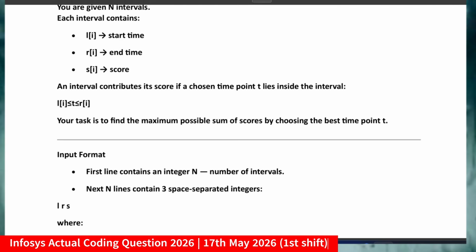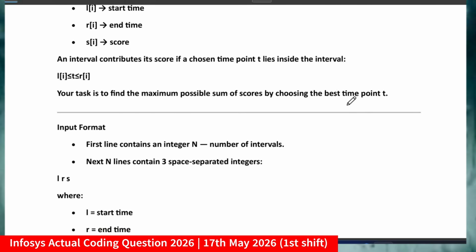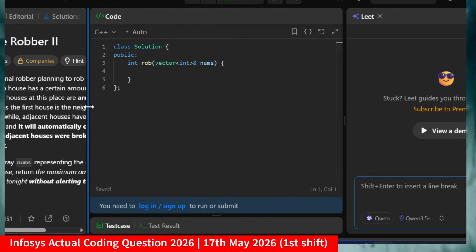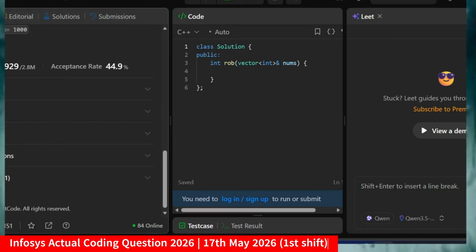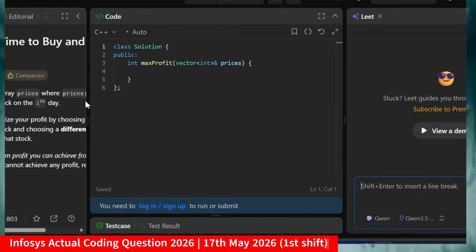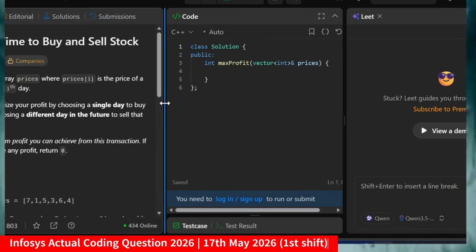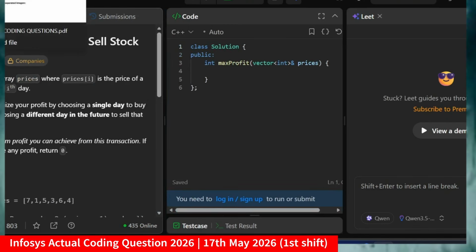Your task is to find the maximum possible sum scored by choosing the best time point. Now you can see here, this is the maximum possible sum. So this is the core logic of the question. Friends, if you want to practice, some questions were like this one, like the house robber problem which is available on LeetCode, so you can practice that. And the coding questions, as expected, were medium to hard, not easy. You should know the clarity. And there was the best time to buy and sell stock question, so a kind of similar pattern matching question was there.